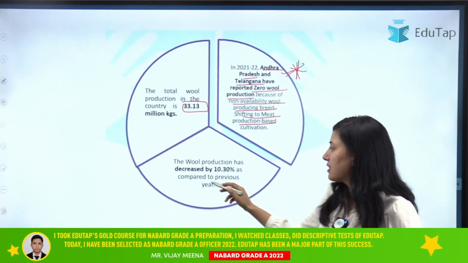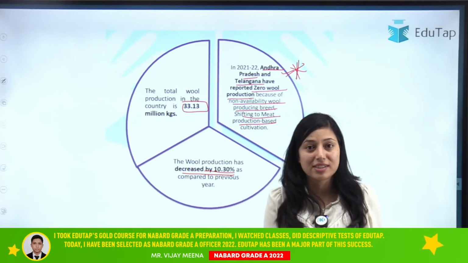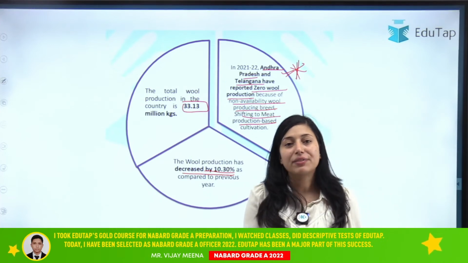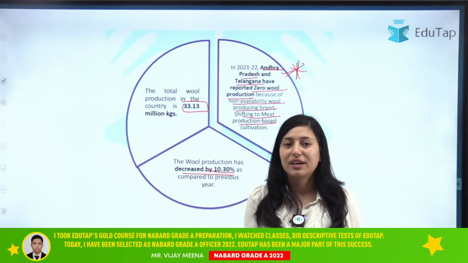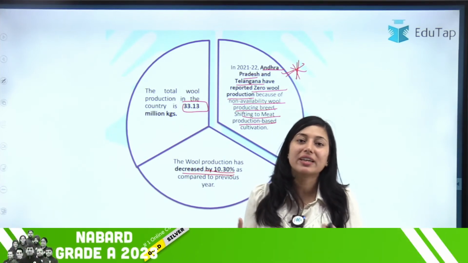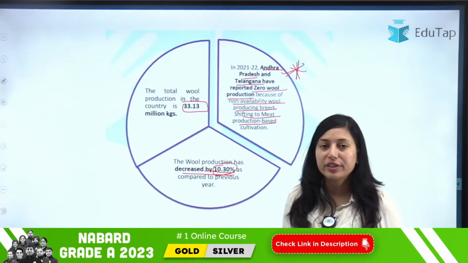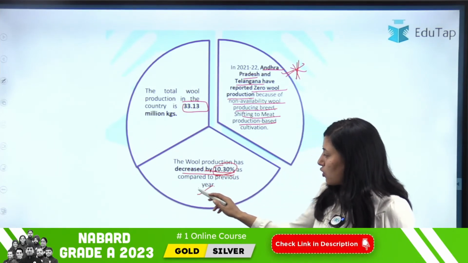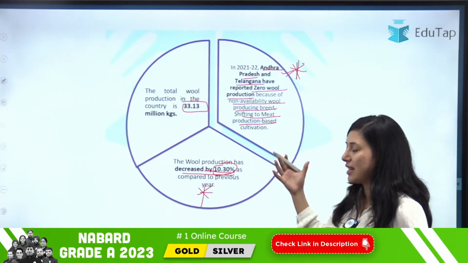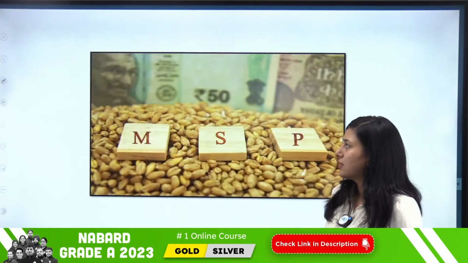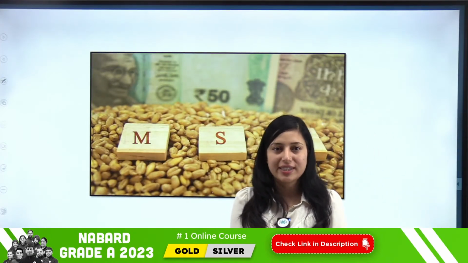And the next thing here is that it has decreased by 10.3% as compared to the previous year. You will note that every commodity, that is milk, eggs as well as meat, we have seen that they have increased, but your wool production has decreased, and it has decreased by 10.30% here. So this is also another important thing to note from this statistic. Clear? So now students, we have covered the data of your basic animal husbandry statistic.